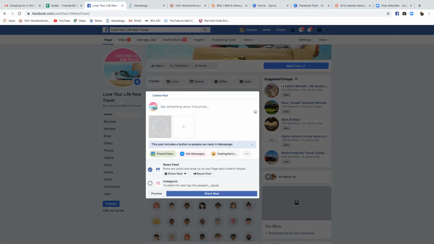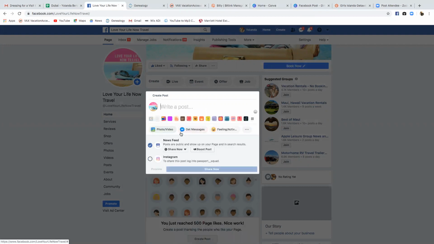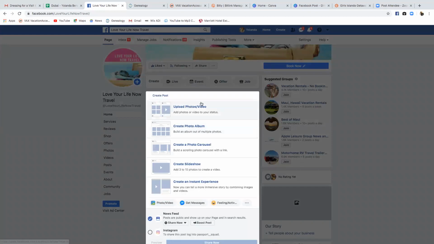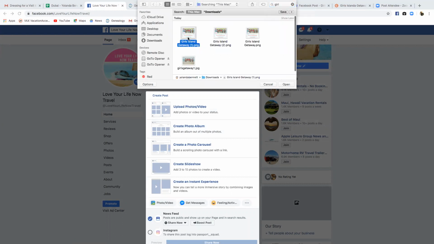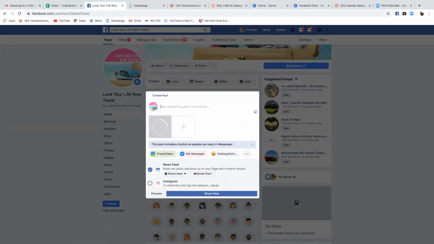Hopefully that's the one. If not, I'm going to have to switch it out. It looks like that one says Krista. So I'm going to take that one out. So I have to do it again. Let's see. Maybe it's the first one. I'm not sure. Okay, that one has my name on it.